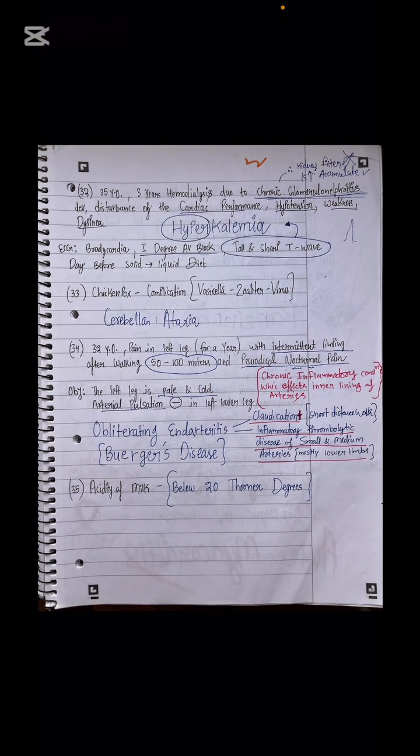Next is the case about ECG that shows tall and sharp T wave. You can read the whole profile, but the hallmark finding here in this question is sharp T wave, which is hyperkalemia. This is all you need to remember for this question. However, you can read the whole case.